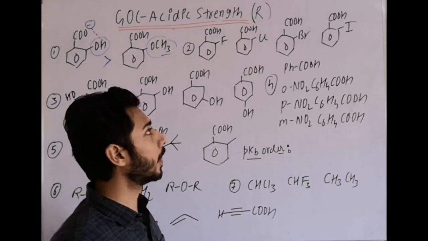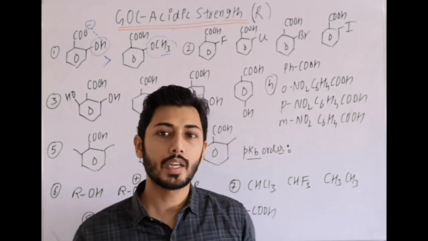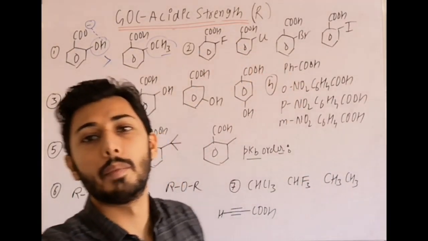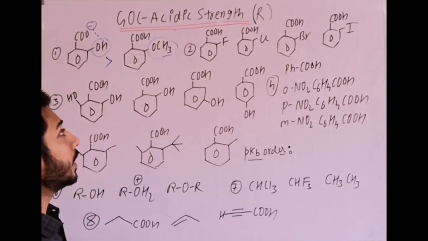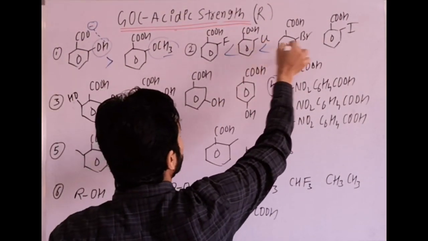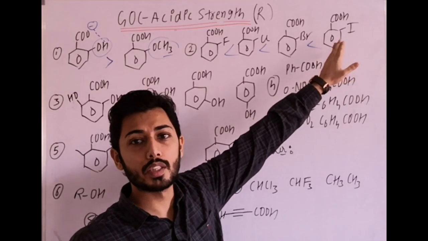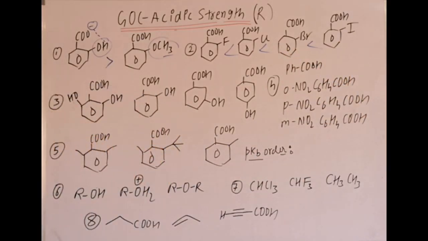Next example is of halogens at ortho position. Now by electronic effect, if we try to answer, then the first one should be maximum because it has maximum minus I effect, but in actual the size effect is considered, and this is again an important example. Why? Because experimentally we know that ortho-iodobenzoic acid is more acidic as compared to others. The size effect, it means, is dominating, and more ortho effect is present in case of ortho-iodobenzoic acid.